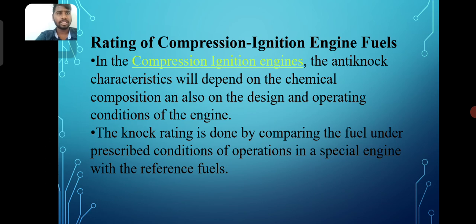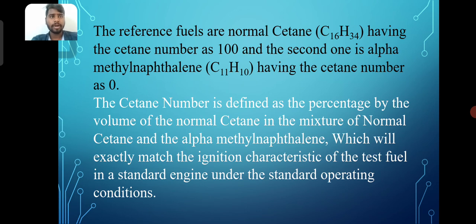Now, rating of compression ignition engine fuels. In compression ignition engines, the anti-knock characteristics depend on the chemical composition and also on the design and operating conditions of the engine. So the knock rating is done by comparing the fuel under prescribed conditions of operation in a special engine with the reference fuels. The reference fuels are normal cetane, C16H34, having a cetane number of 100, and the second one is alpha methylnaphthalene, C11H10, having a cetane number of 0.